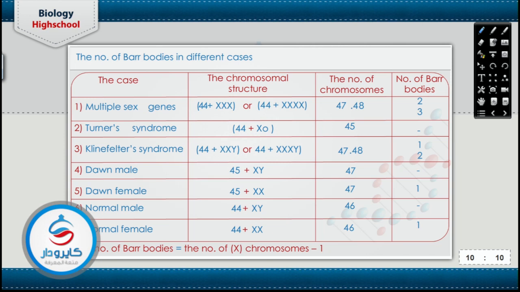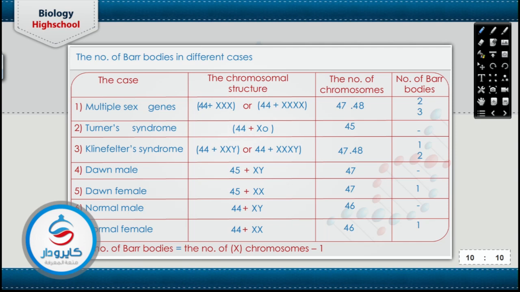What about the Down male? The Down syndrome in male and female is due to the presence of one excess autosome. يبقى في autosome واحد بس زياده ملوش دعوه بالسكس كروموسوم. يبقى العادي ان النورمال ميل of Down syndrome without the presence of bar body, but the Down female containing one bar body because it containing two X chromosomes.